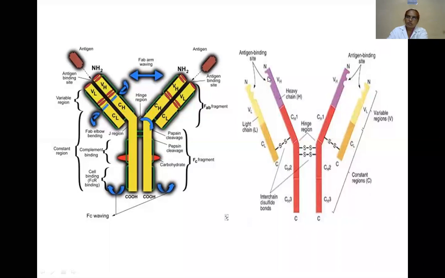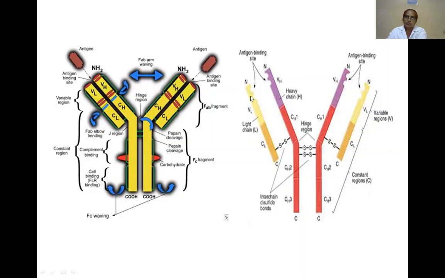This is the amino terminal of the heavy chain, and this red color shows the carboxy terminal of the heavy chain. So three-fourths is the carboxy terminal of the heavy chain, one-fourth is the amino terminal of the light chain. This is also known as the variable region. This red color is known as the constant region.